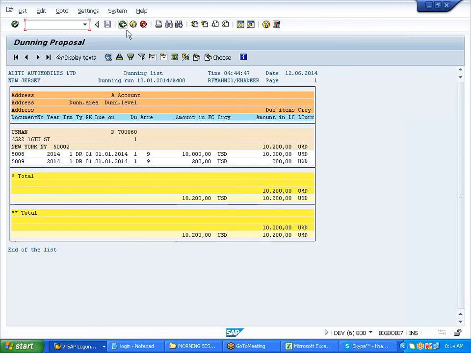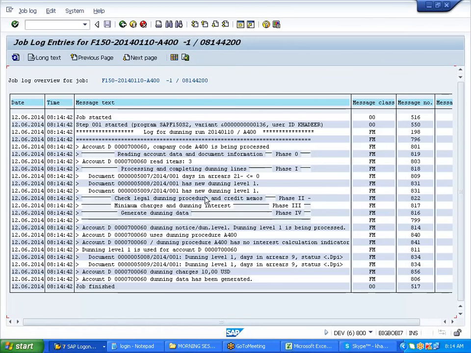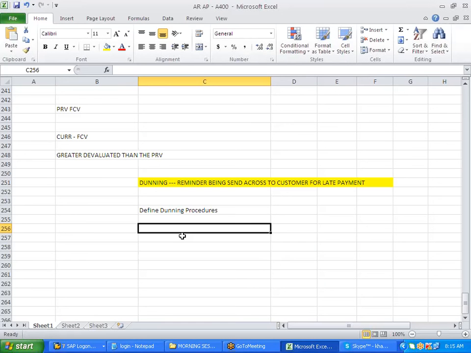So if I'm saying 9 days, so in the log, what is the invoice? 8 and 9, right? So it is falling from 0 to 10, so level 1, right? We said 0 to 10 is level 1.